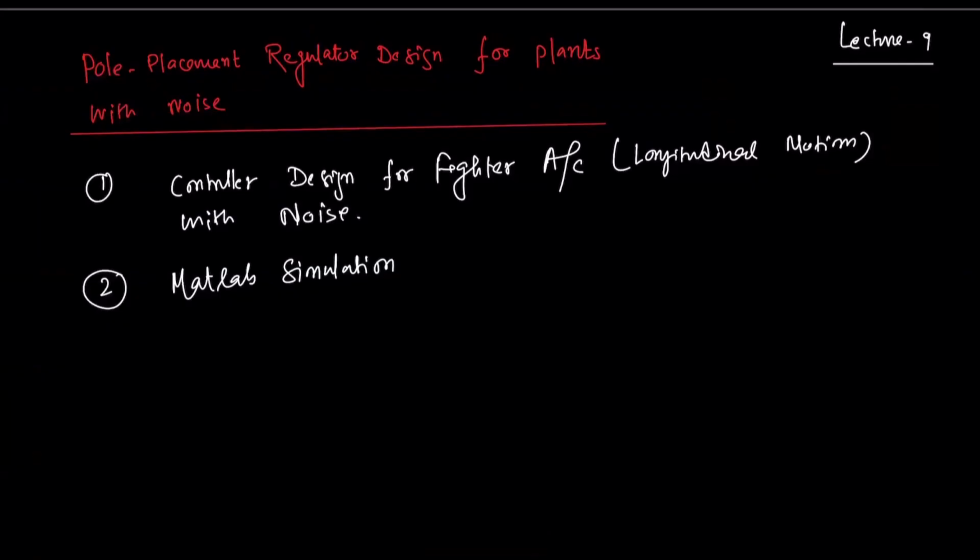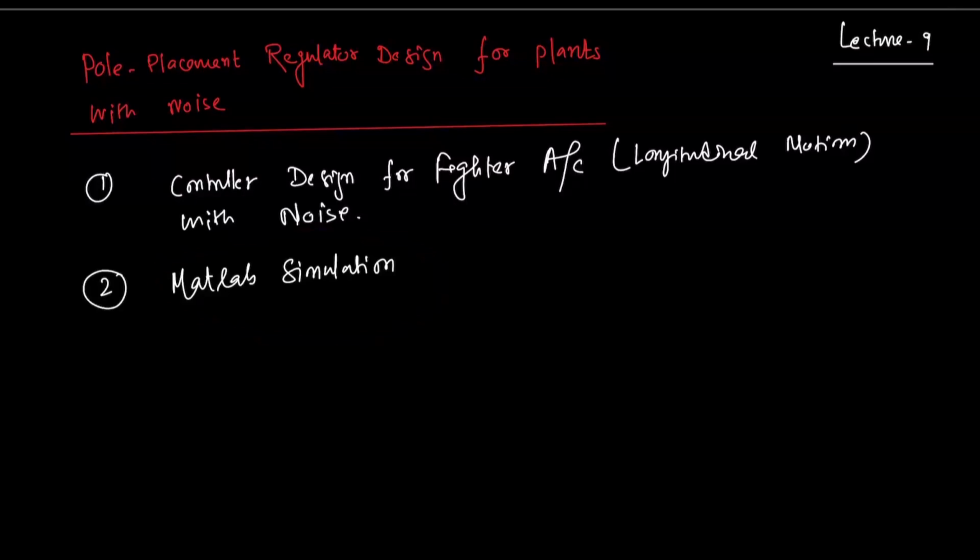Today's lecture is pole placement regulator design for plants with noise, and these are the topics we are going to cover: control design for the fighter aircraft longitudinal motion, how we can design the controller for longitudinal motion with noise, and also the MATLAB simulation to validate our numerical analysis.